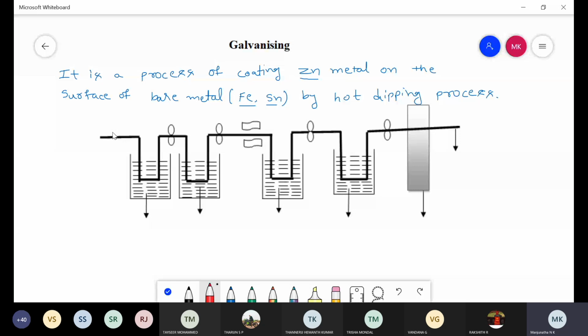First we need to take an iron metal surface. Before coating zinc metal on the surface of iron, we need to remove the impurities present on the surface of the metal. Therefore, it is subjected to several processes, in which first we need to take the iron metal.